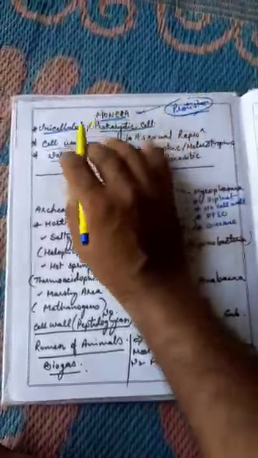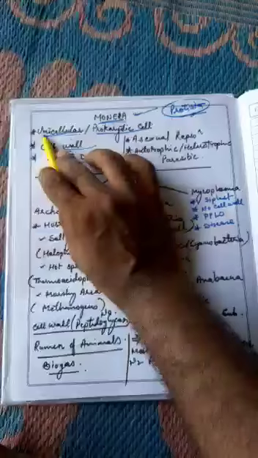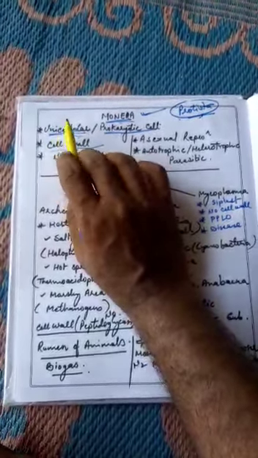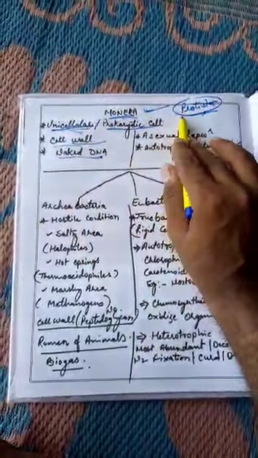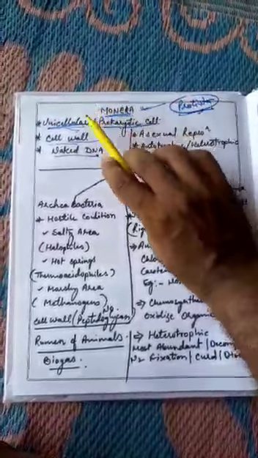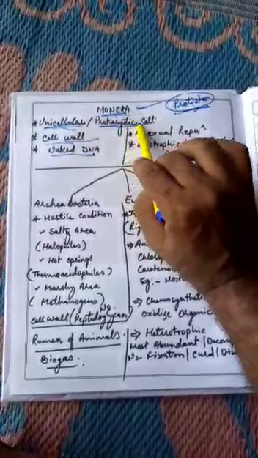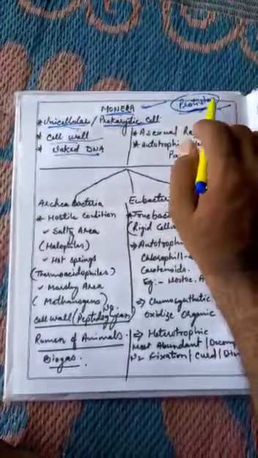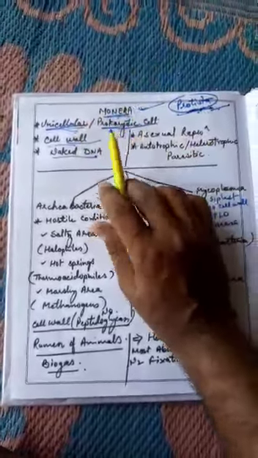What actually Monera is, I have already told you in the previous section: unicellular organisms, those who have prokaryotic cell. On the other hand, there is the Protista kingdom also in 5 kingdom classification. In Protista, the organisms are unicellular just like Monera, but they do not have prokaryotic cell, they have eukaryotic cell. So all the single celled eukaryotes are kept in Protista, and all the single celled prokaryotes are kept in Monera.